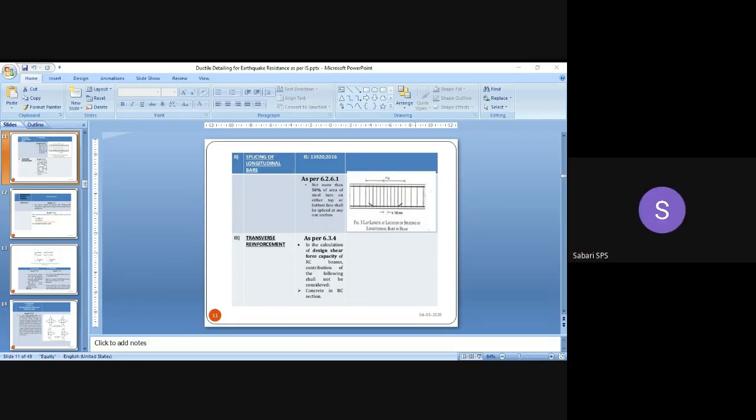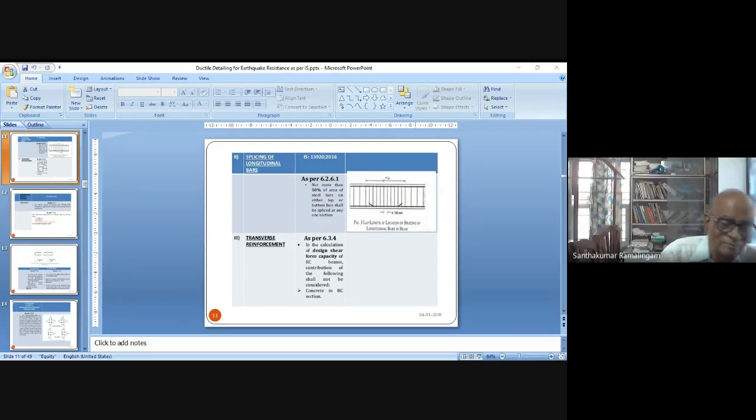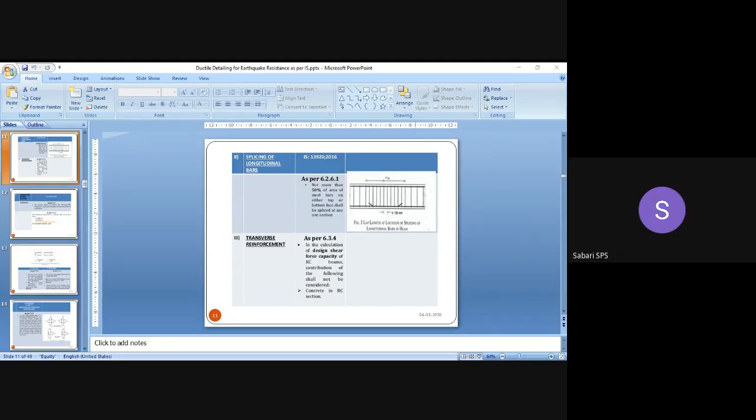But that is very, very important, because ultimately, when your column fails, my own observation when I looked at failure in the laboratory is the failure will always be in torsion, because when a column fails, two bars will yield. When two bars yield, unsymmetry comes in, and so when it collapses, it twists and collapses.